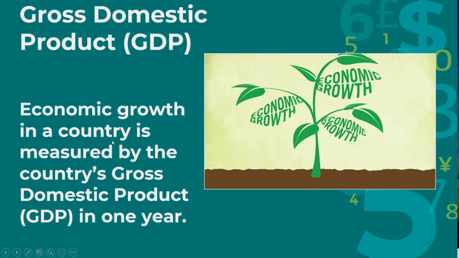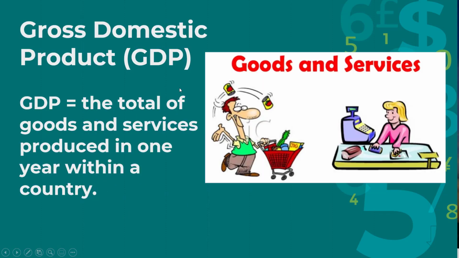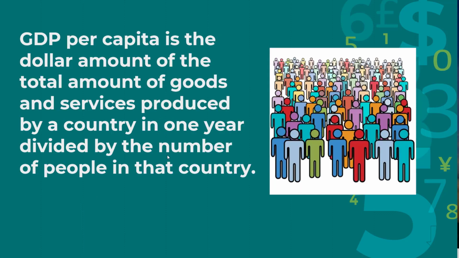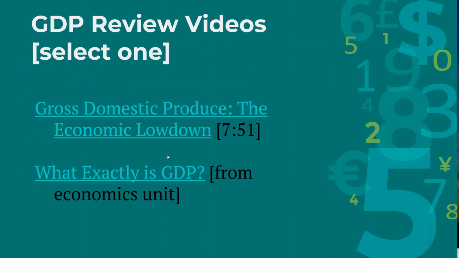Economic growth in a country is measured by the country's gross domestic product, or GDP, in 1 year. Now, again, the GDP equals the total dollar amount of goods and services produced in a country in 1 year. The GDP per capita is the dollar amount of the total amount of goods and services produced by a country in 1 year divided by the number of people in that country. So it's per person. Please, on your own time, take a look at these review videos.